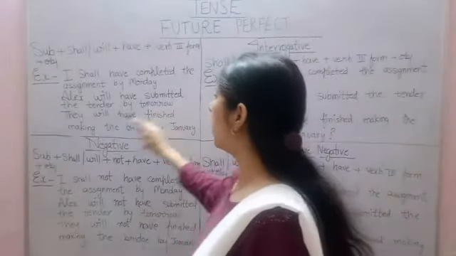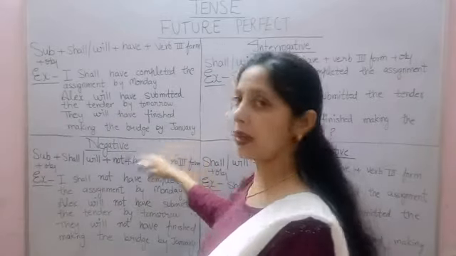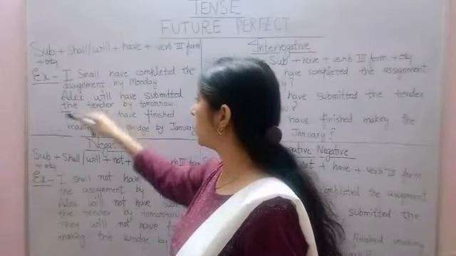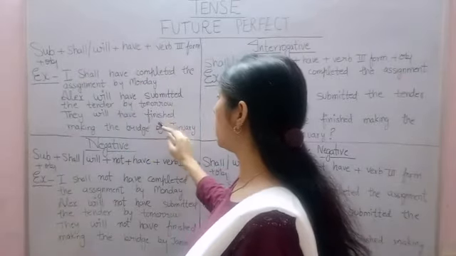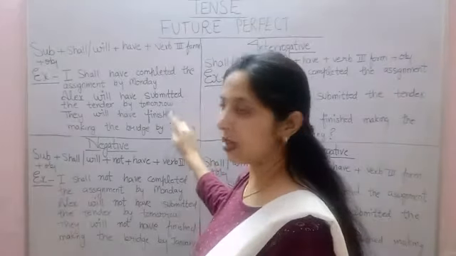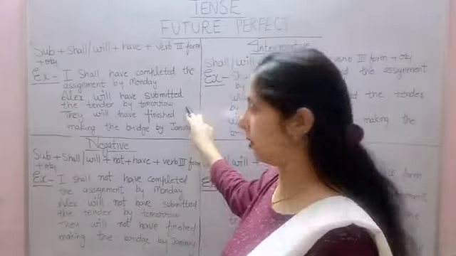Next example, they will have finished making the bridge by January. They is the subject, will as it is, have. Finished is the verb third form of finish, and making the bridge by January is the object here.